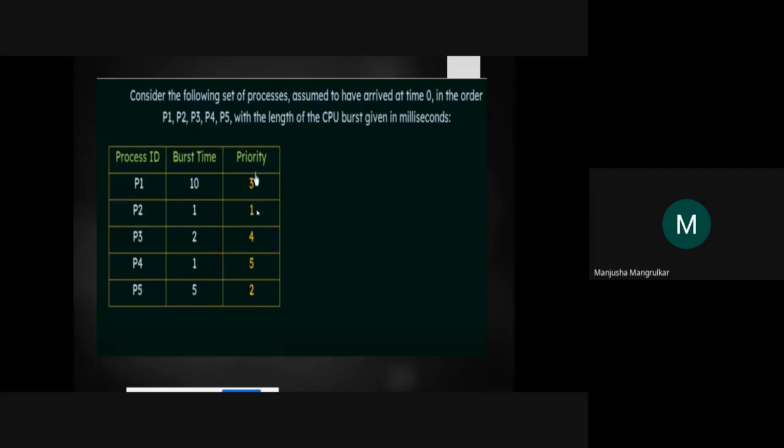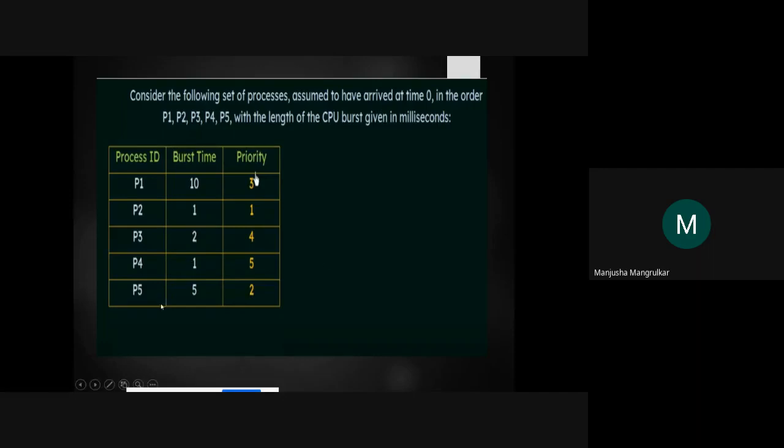Okay. So now first we have to make the Gantt chart. First, the arrival time of all the processes is 0, but which process has the highest priority? P2. And how much time will it take? P2 will take 1 millisecond. Then the second priority is P5.